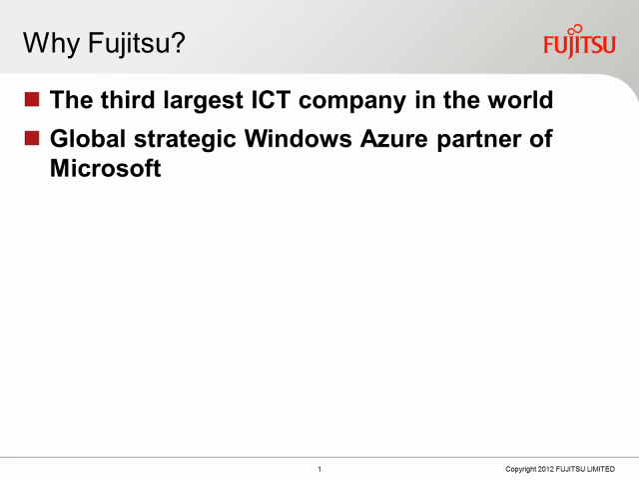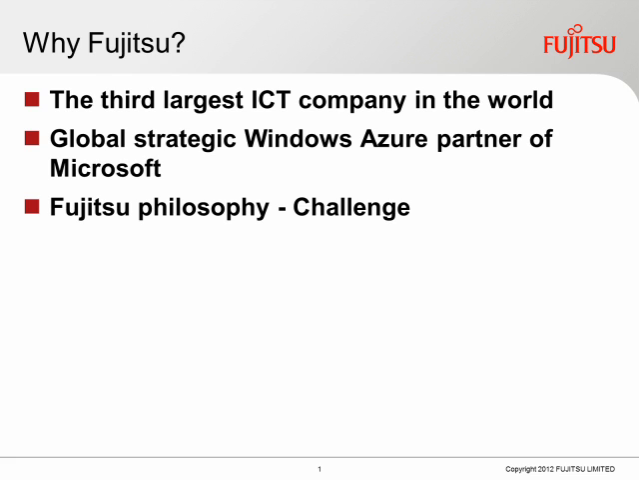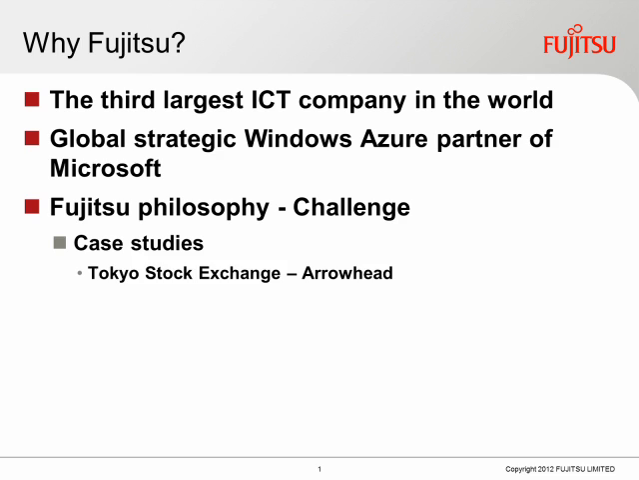It's an important part of FUJITSU's philosophy to seek new challenges. For example, we developed a new product called Arrowhead to provide Tokyo Stock Exchange with an ultra-high-speed, reliable and scalable next-generation trading system. We've also developed a supercomputer called K, which is currently the fastest in the world and has spent 2 consecutive terms at #1 as rated by Top 500.